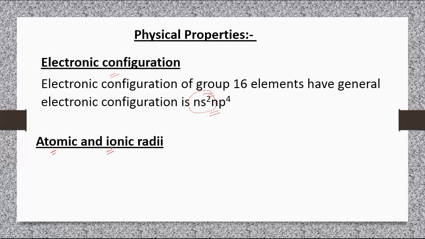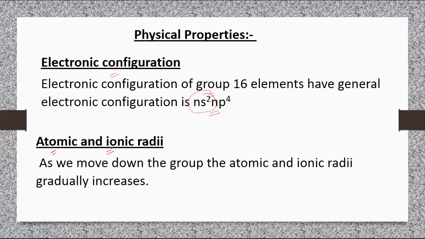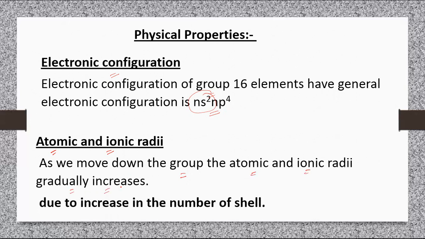Atomic and ionic radii. As we move down the group, the atomic and ionic radii gradually increase. The reason is the increase in number of shells.